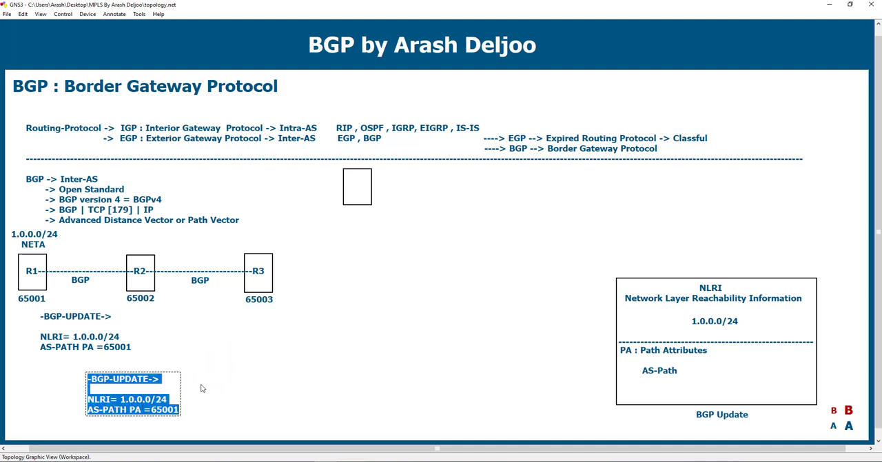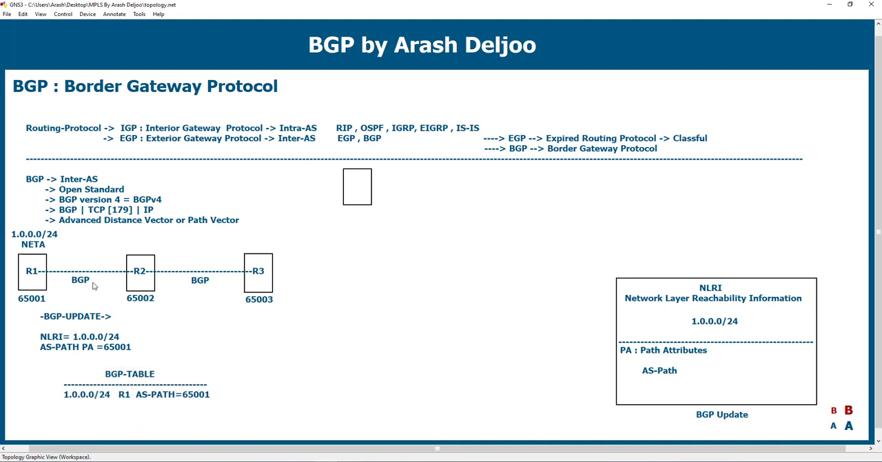For example, in R2 we have a BGP table. The BGP table is the same as the EIGRP topology table. In the BGP table, R2 saves the information that 1000/24 can be reachable from R1. The next hop is R1's IP address, with the AS path of 65001. This is the BGP table of R2 after receiving the first update from R1.